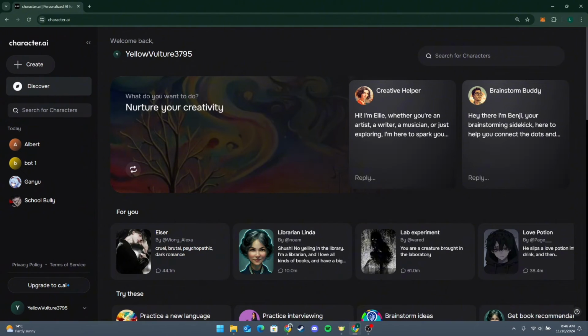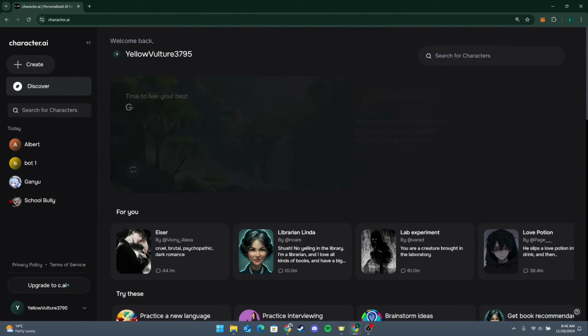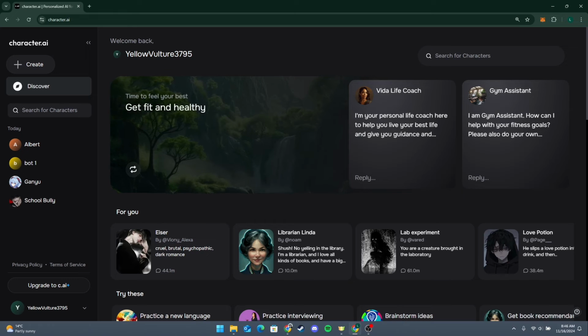Simply click on the Edit button to edit your message. You can avoid a specific flagged keyword. Contact Character AI support if you believe messages are incorrectly blocked, and you can use the platform with proper context, as it is intended. For custom characters, moderation still applies, and there is no official way to fully disable the filters. So that is how you can stop Character AI from blocking messages.